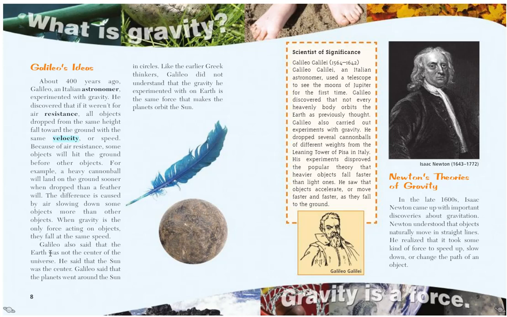Galileo also said that the Earth was not the center of the universe. He said that the sun was the center. Okay, so still not accurate, but at least he knew that the sun was the center of the solar system, so that's a step closer.